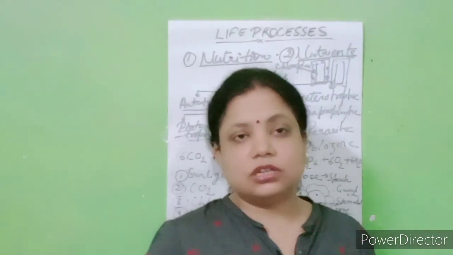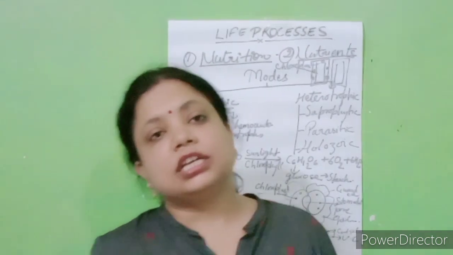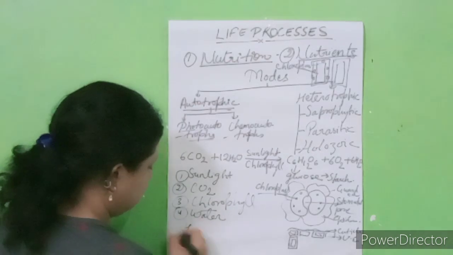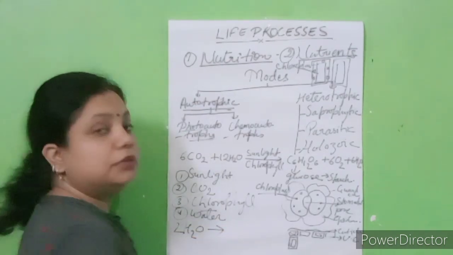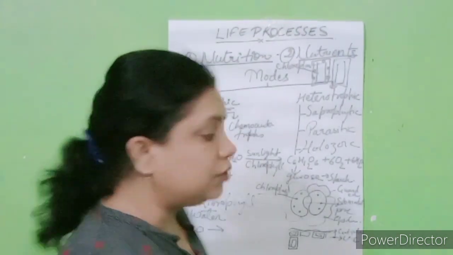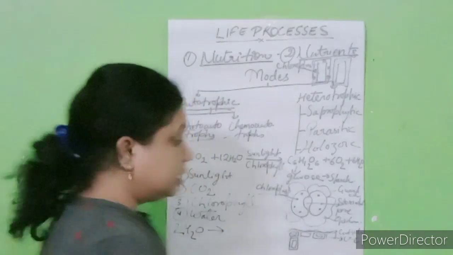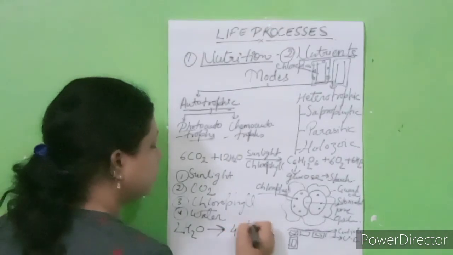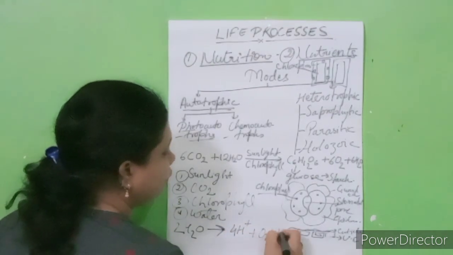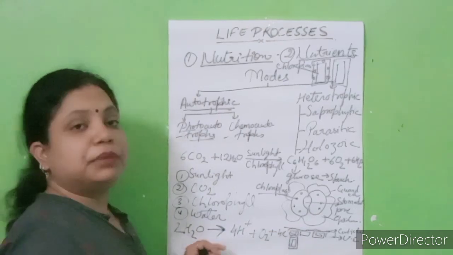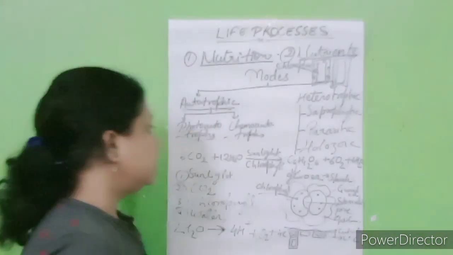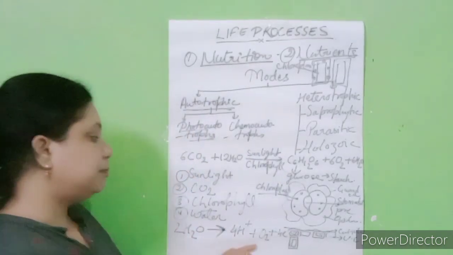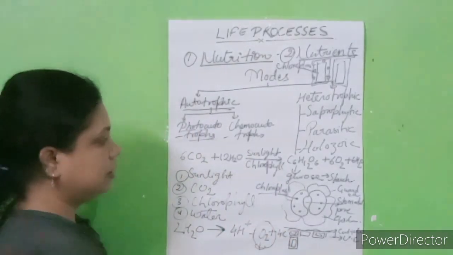the oxidation of water occurs. Oxidation of water means that water will break down, and after the breakdown, it will produce 4 protons plus oxygen and 4 electrons. It means the breakdown of water occurs during the process of photolysis, where it releases the oxygen.